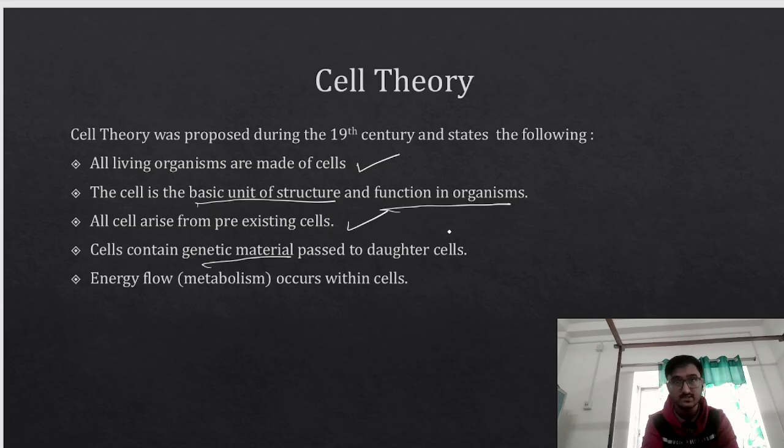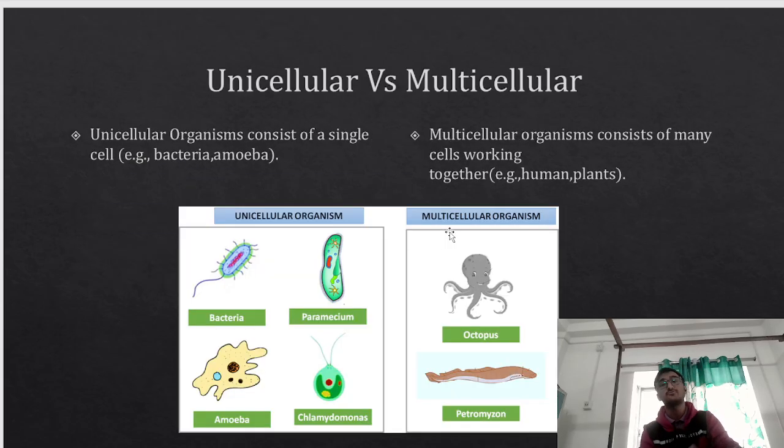And it was this metabolism. Energy flow or metabolism occurs within the cell, and this is something which differentiates. This is one of the defining features of a living organism, the metabolism, and it occurs within the cell, right? Now coming to unicellular and multicellular.